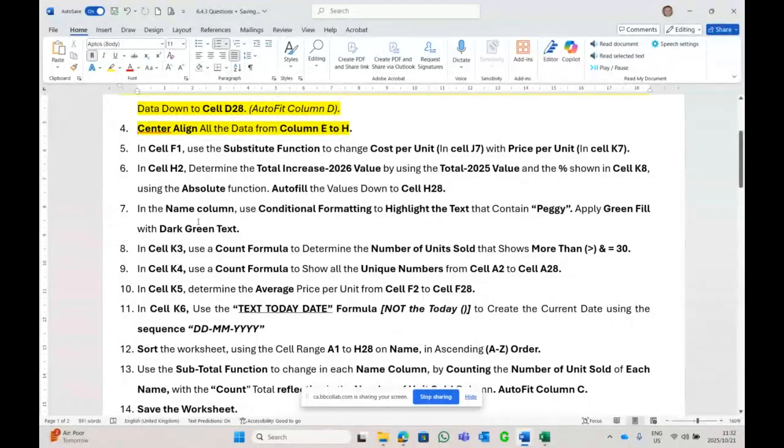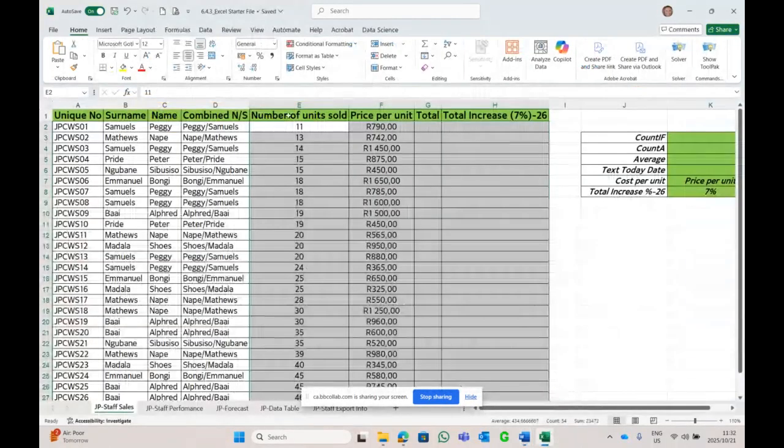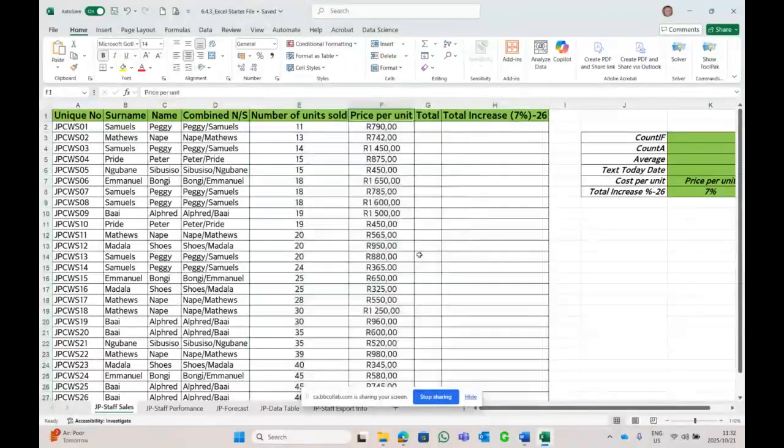In cell F1, use the substitute function to change the cost per unit in J7 with a price per unit in K7. So what cell are we first working in? F1. Let's go back to the data file. F1. Now something here doesn't look right.